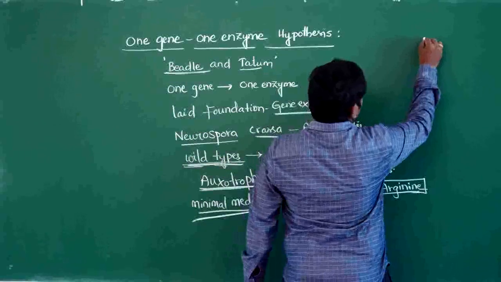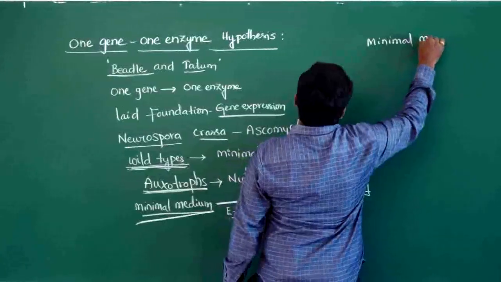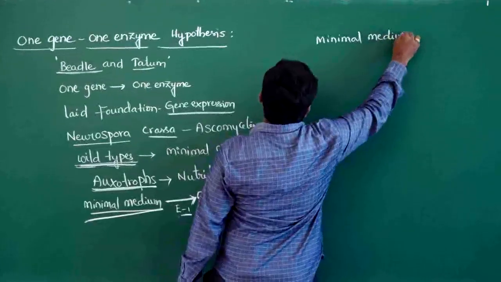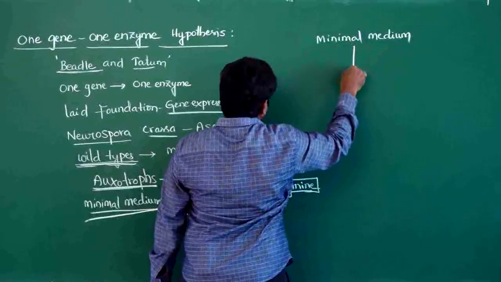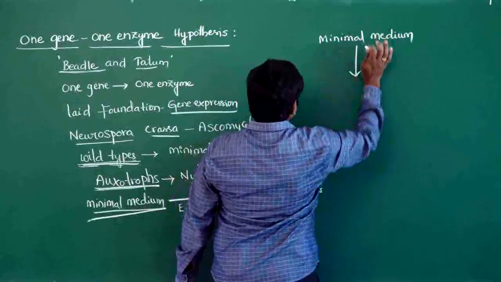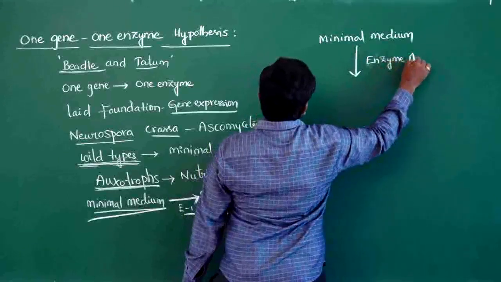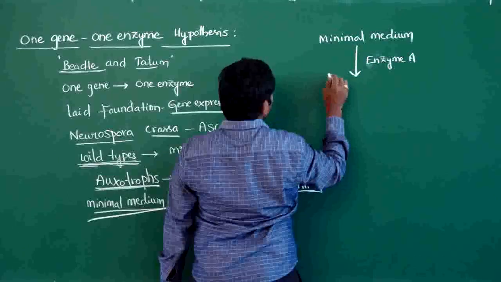Now, this is a minimal medium. With the help of enzyme A, or enzyme 1, they first produce ornithine.